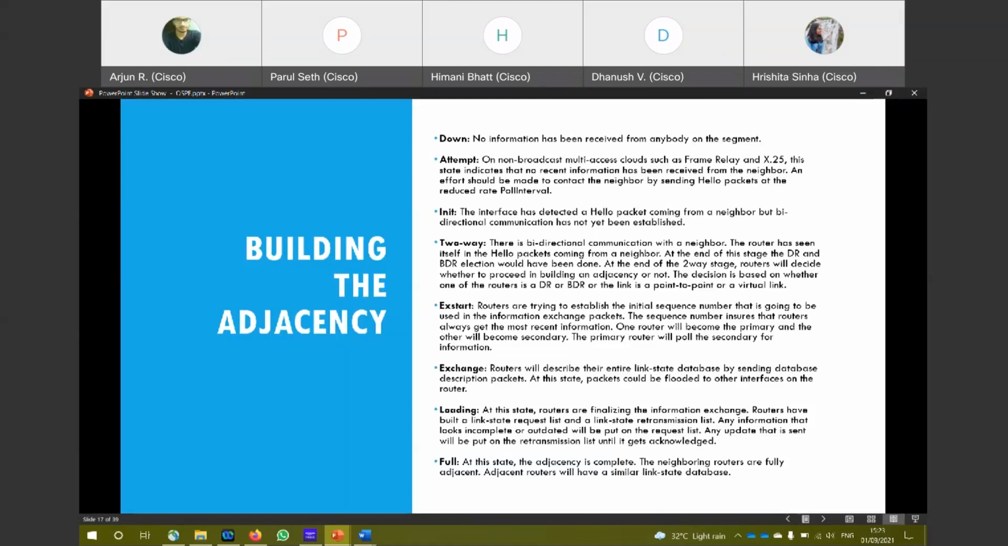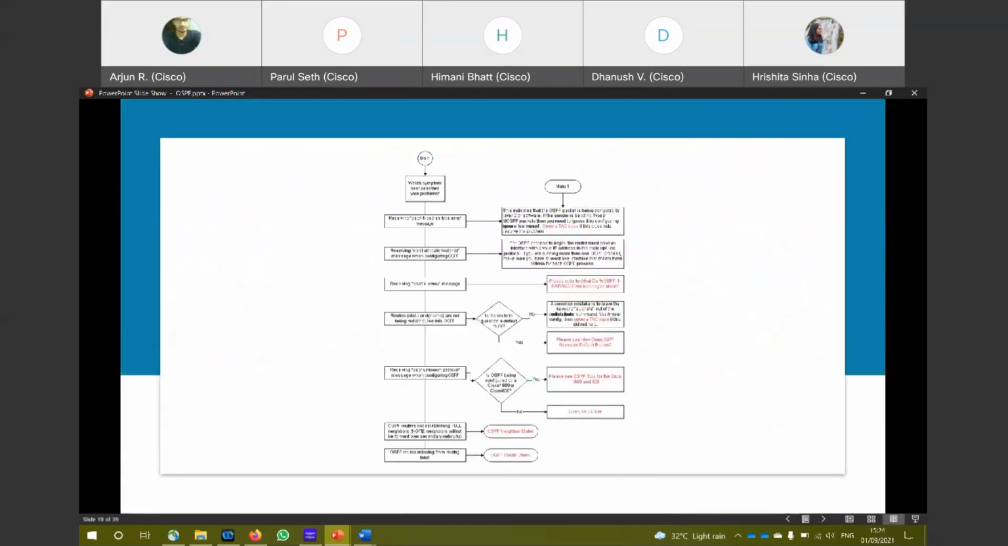In the loading stage, verification would happen. What do I mean by verification? After all the information has been gathered, it will verify whether this is correct. At the end of exchange, not all routers would have all information. Almost all routers would have almost all information, so the remaining bits and pieces are merged in the loading stage. In the full stage, the adjacency is complete. The neighboring routers are fully adjacent and would all agree on the same database, same topology. So this is what the topology looks like. All routers would agree on that. Now let's go to the troubleshooting part.